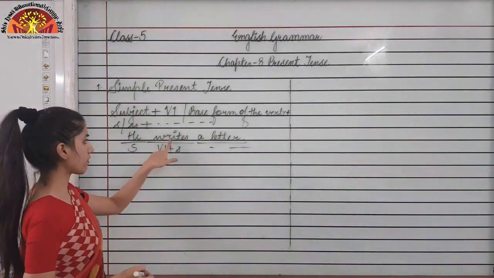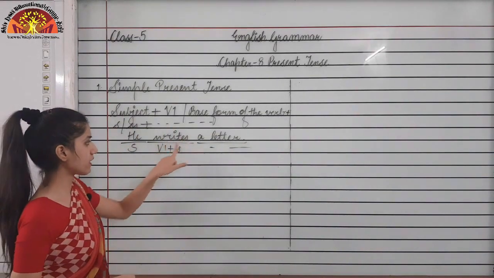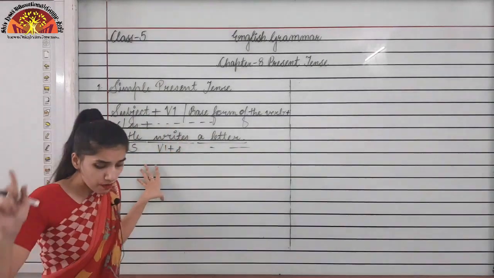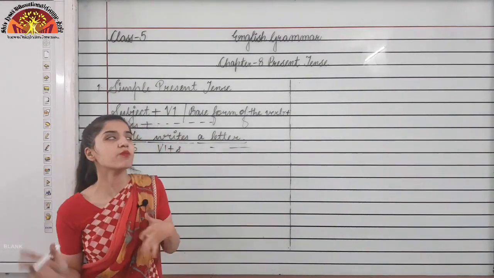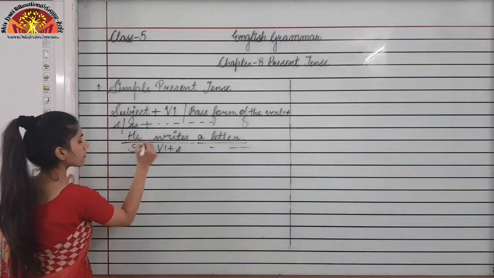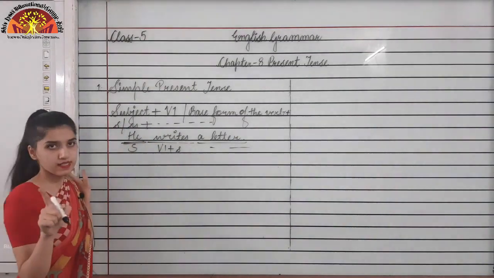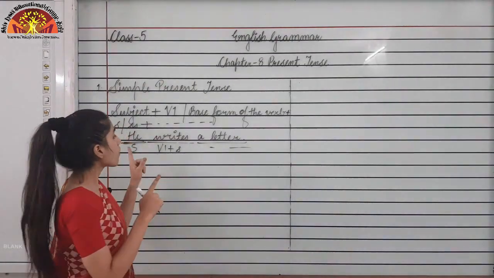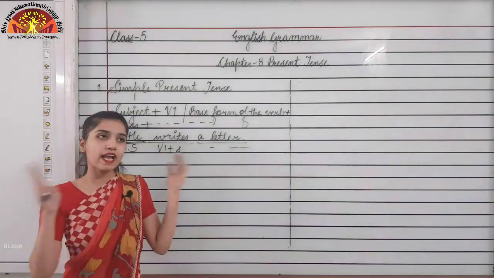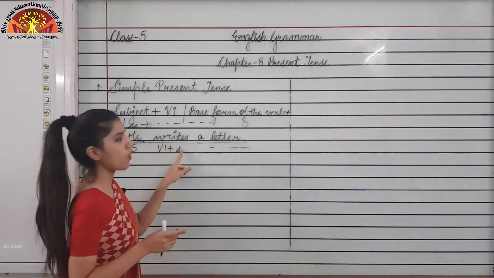This is V1, write, plus s we have added. With singular nouns and pronouns, this is a singular pronoun. So after a singular pronoun, we will add s or es with the verb.